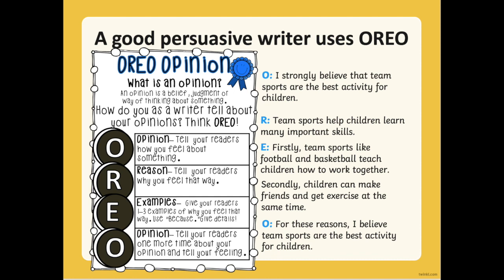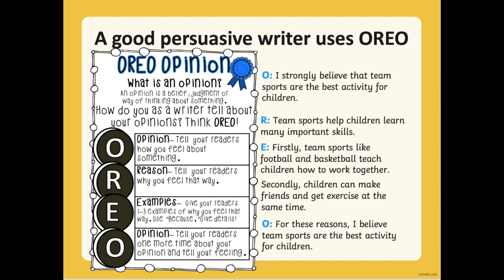Now we need to learn how to organize a persuasive text. A good persuasive writer uses OREO writing. The letters OREO stand for opinion, reason, examples, opinion. So this is what you should follow when you are writing a persuasive text. What is an opinion? Again, an opinion is a belief, judgment, or way of thinking about something. How do you as a writer tell about your opinions? Think OREO. Opinion, reason, examples, and finish with opinion again.